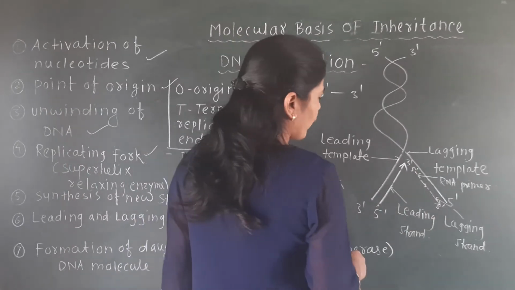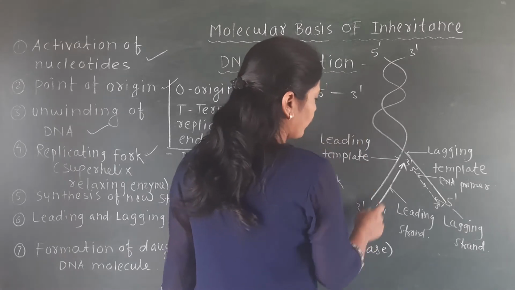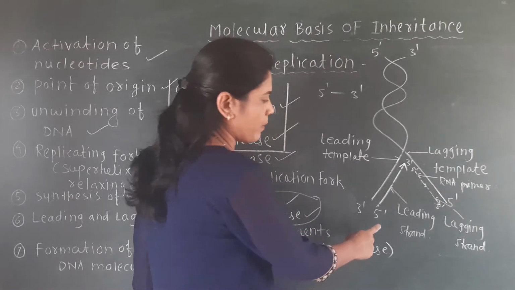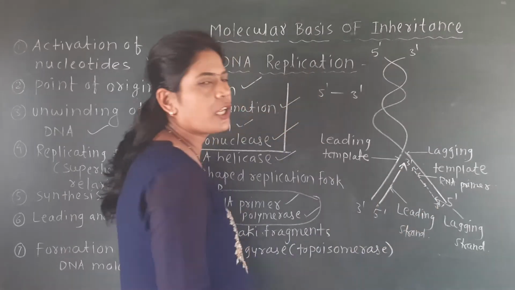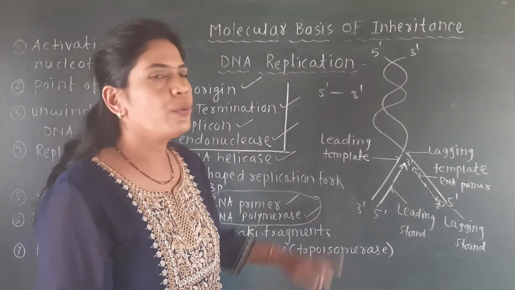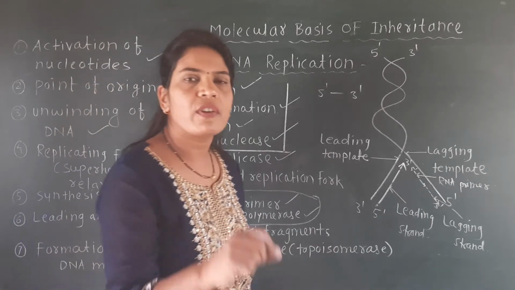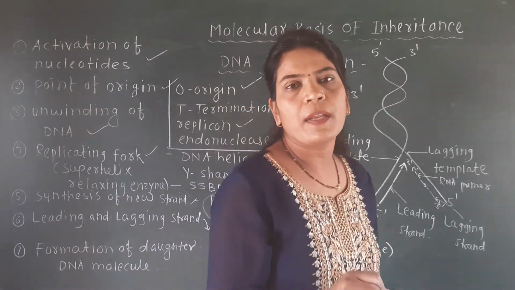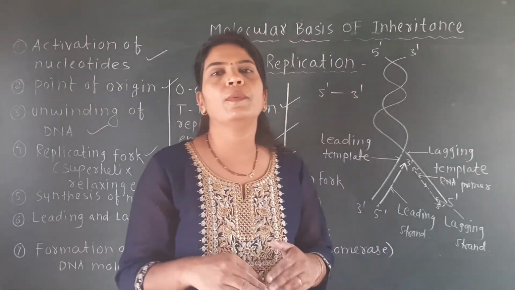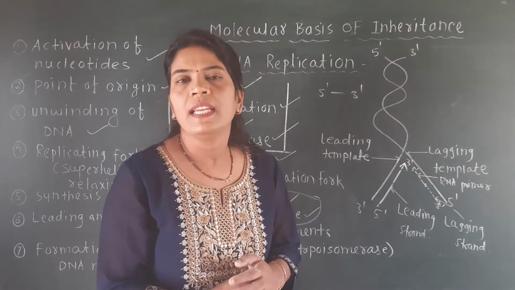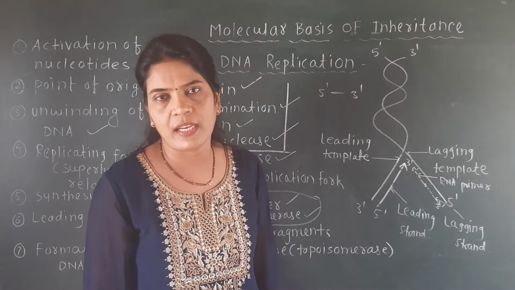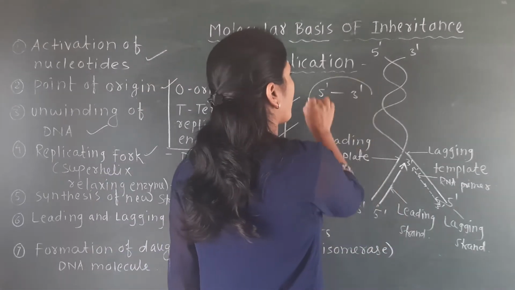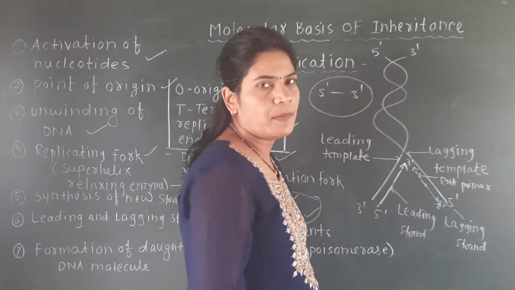So here you will find that 5' to 3' is the direction for formation of new DNA. It is also important, a question is asked: DNA replication involves the synthesis of the new daughter DNA molecule in which direction? It is the 5' to 3' direction. Always new DNA is formed from 5' to 3' direction.